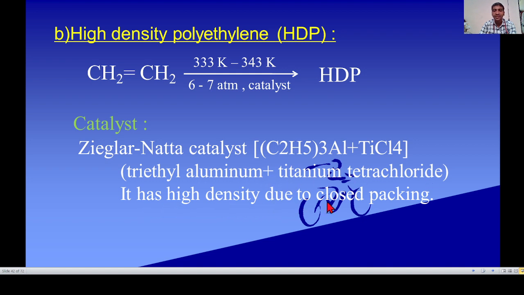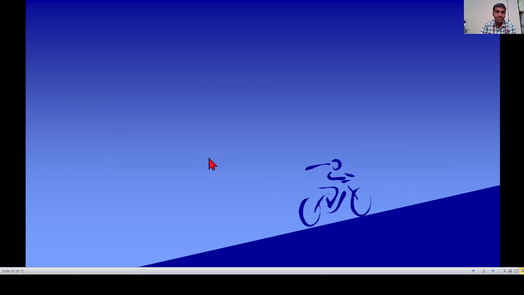It has high density due to close packing. Which catalyst is used for the preparation of high density polymer? It is Ziegler-Natta catalyst.